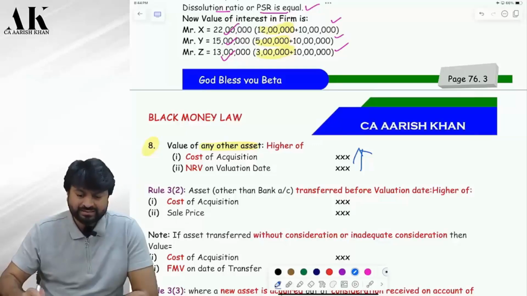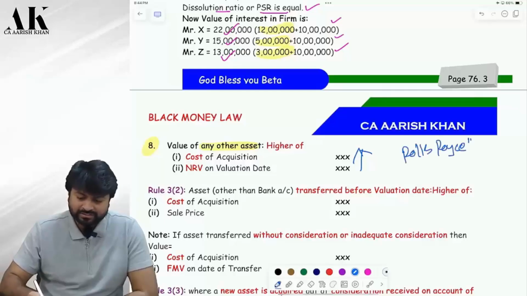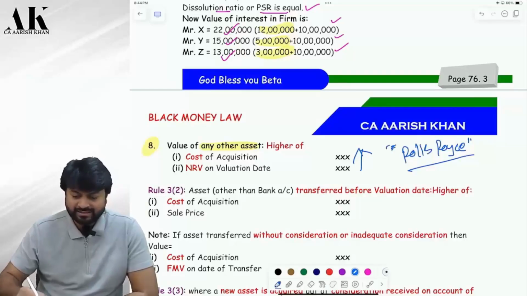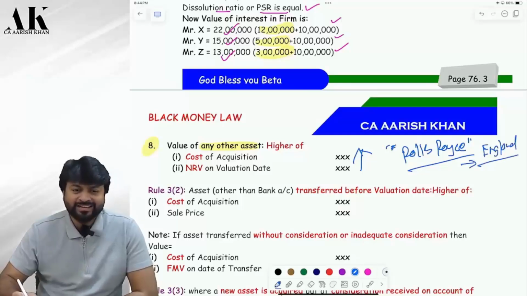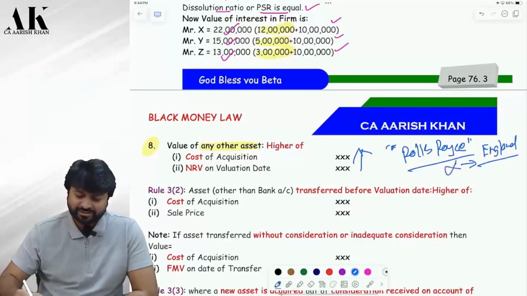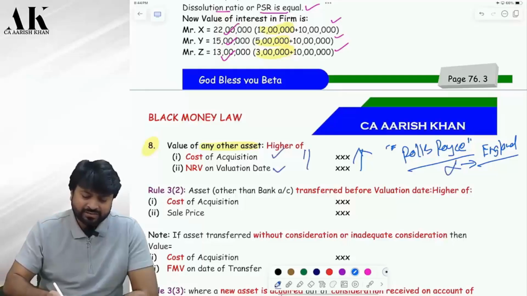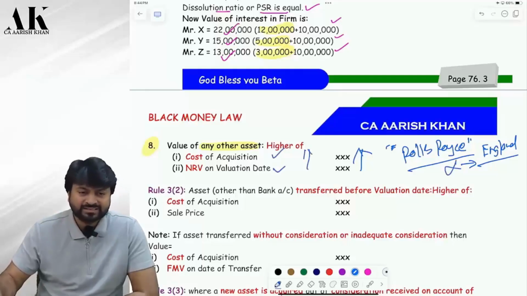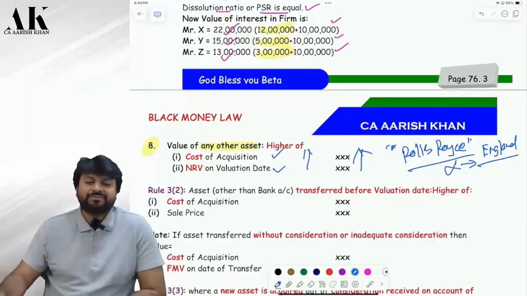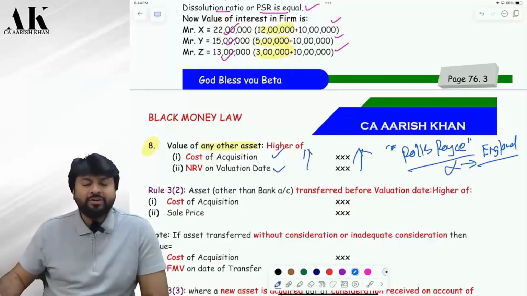No. You have a Rolls Royce. Palani, you are a very rich person, huh? You have a Rolls Royce in England. Fine, sir. Should you disclose that or not in India? Not disclosing. Cost or NRV, whichever is higher. Okay. Are you clear?